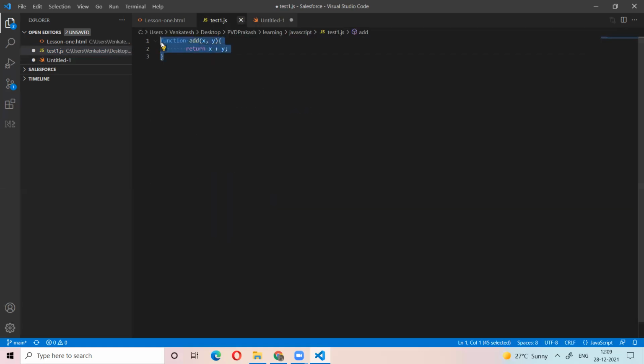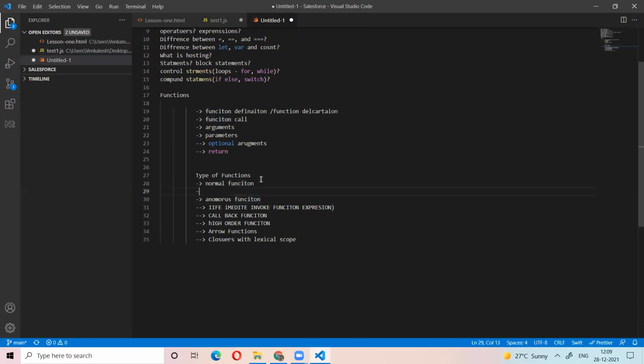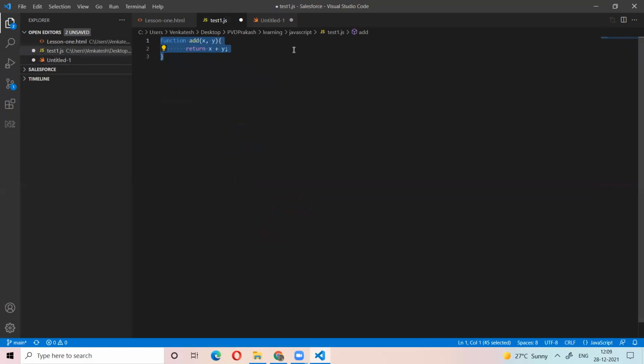This is the normal function. We have defined our own functions, right? We also have the core functions. Core functions means already predefined functions. So this is a normal function, I mean a customized function, our own function. If you want to call a function, for example if you want to use this function, what do you want to know about the function?